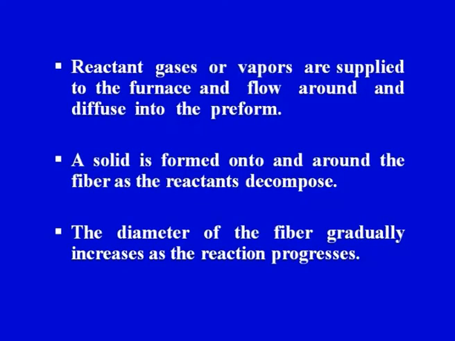Other aspects related to the fundamentals of CVI application in case of ceramic matrix composites: reactant gases or vapors are supplied to the furnace. The last point in the previous slide was that we have a porous or fibrous preform placed in a furnace. Now, in this furnace the reactant gases or vapors are supplied, and these flow around and diffuse into the preform.